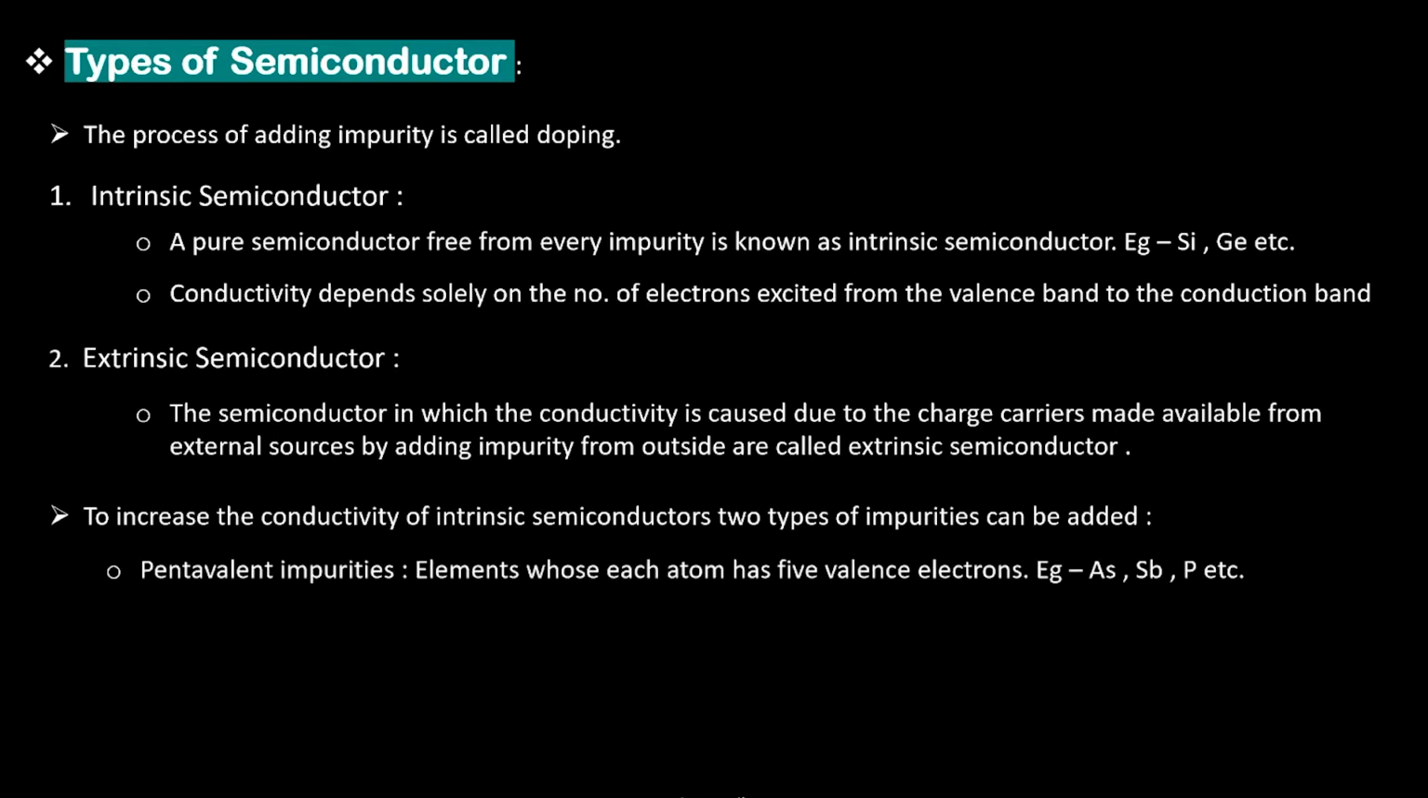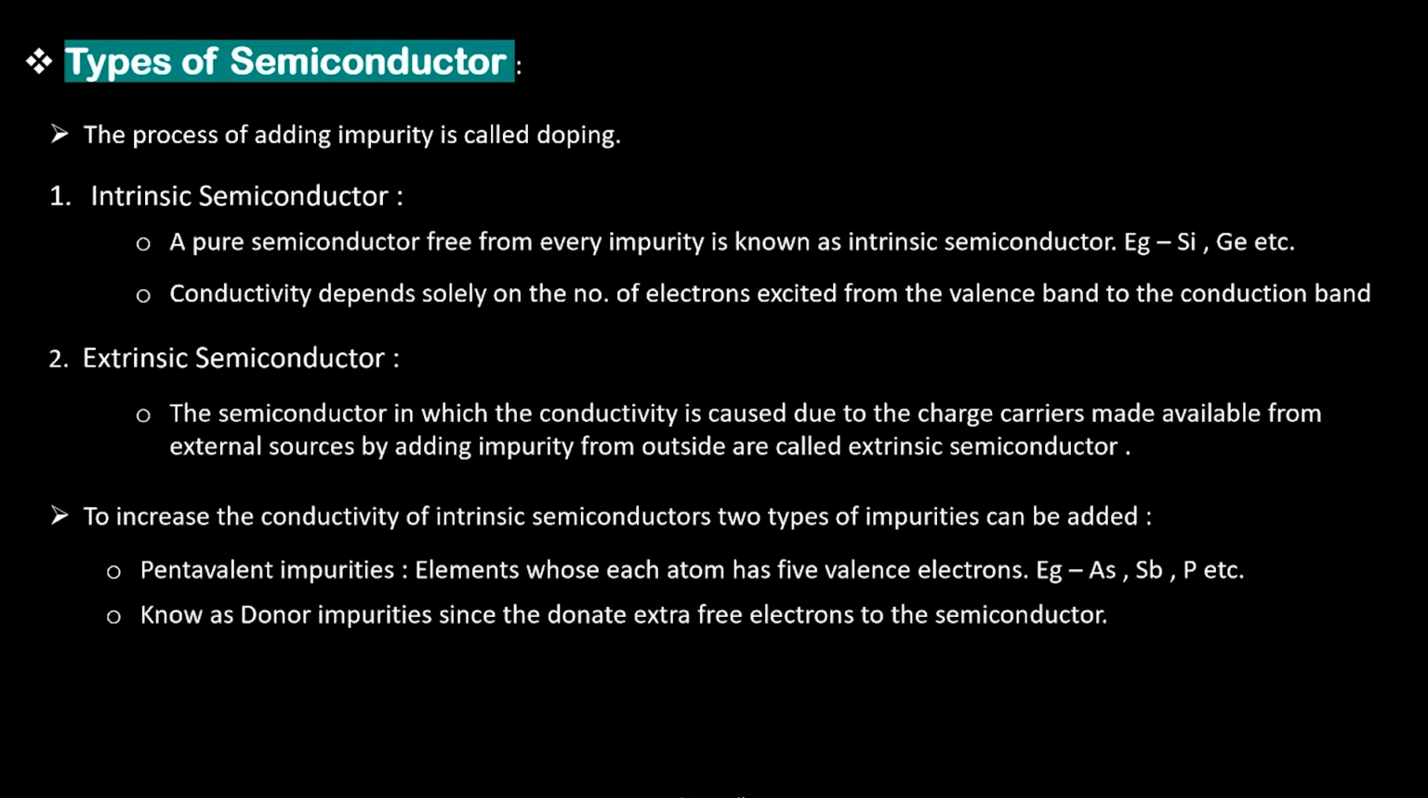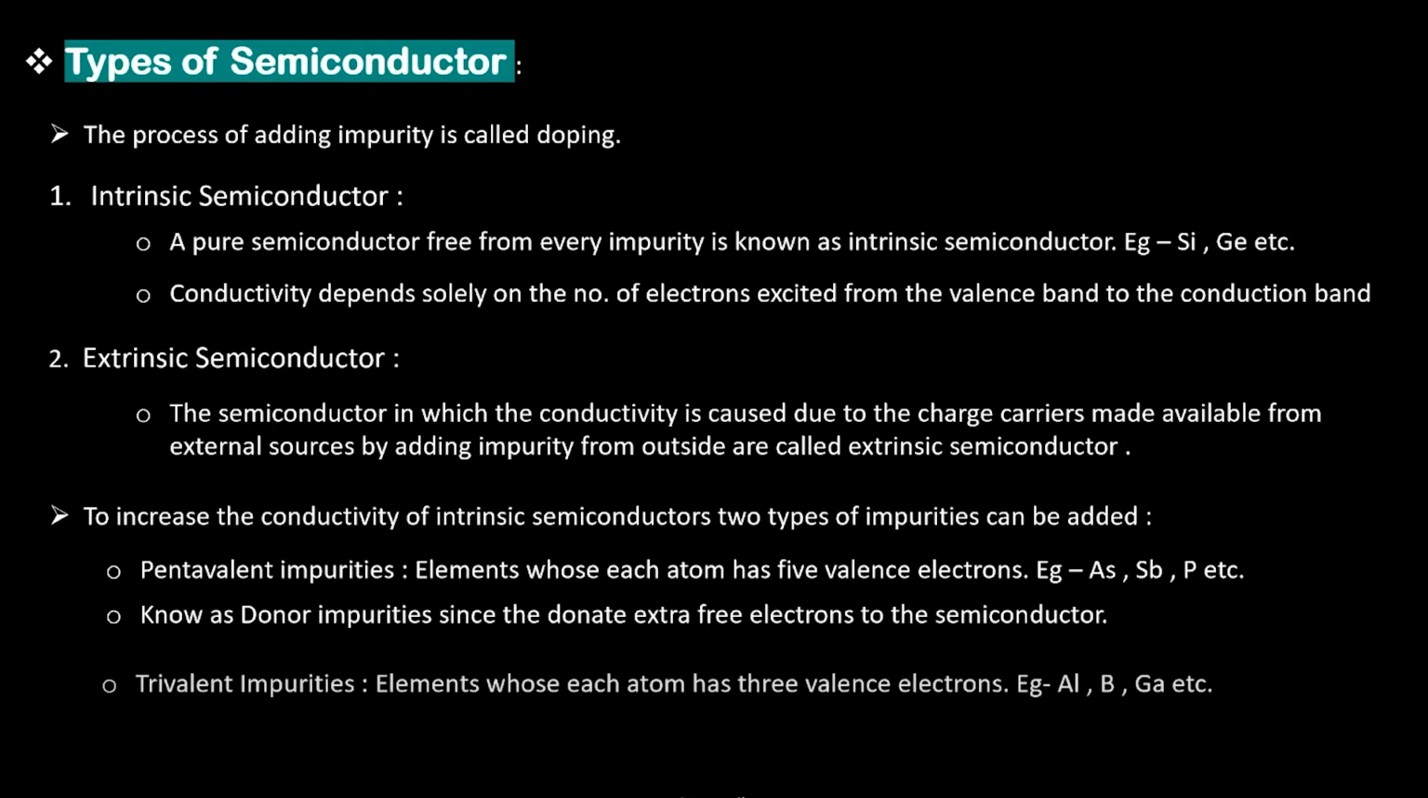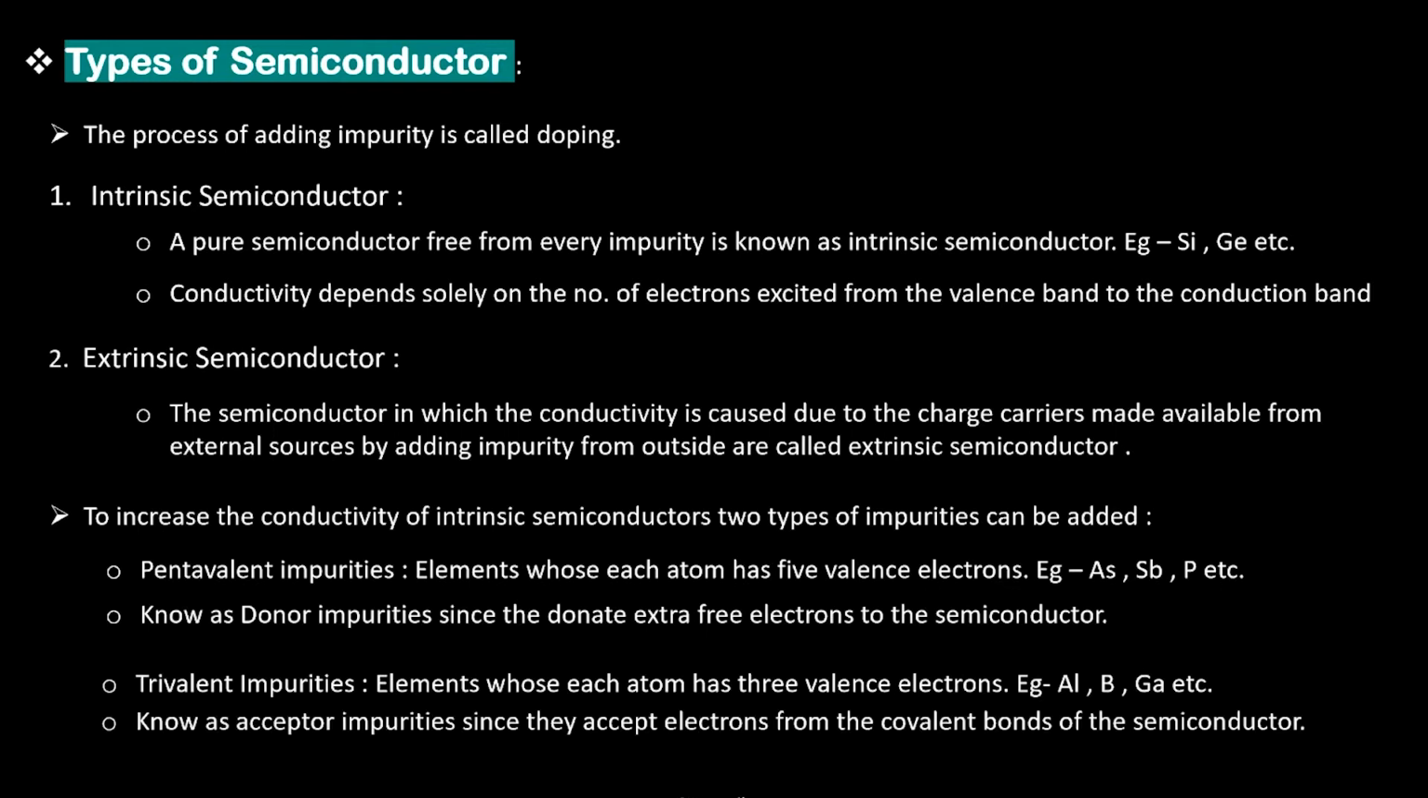One is pentavalent impurities. So elements whose each atom has 5 valence electrons, for example arsenic, antimony, phosphorus, and they are known as donor impurities because they donate extra free electrons to the semiconductor. And the other type is trivalent impurities. The elements whose each atom has 3 valence electrons, example aluminium, boron, gallium, and they are also known as acceptor impurities since they accept electrons from the covalent bonds of the semiconductor.